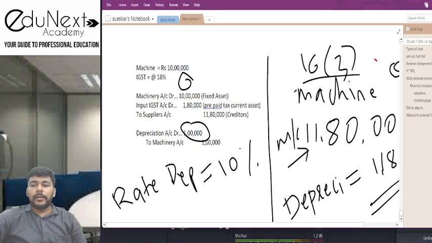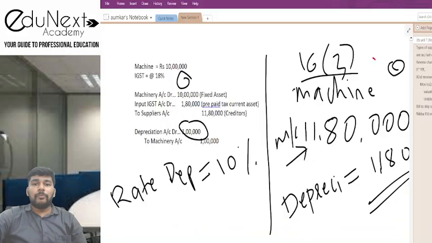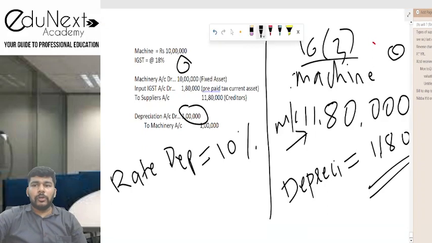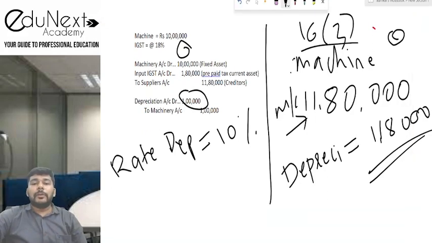I am repeating, under the amended provisions of the law. Unfortunately अभी जो notes में आपके सामने है वो provision का उतना part amend नहीं हुआ है. So I am telling you that under the amended provisions of the law, this maximum time limit for claiming credit under 16 subsection 4 has been increased to 30th day of November or date of filing of annual returns, whichever is earlier.